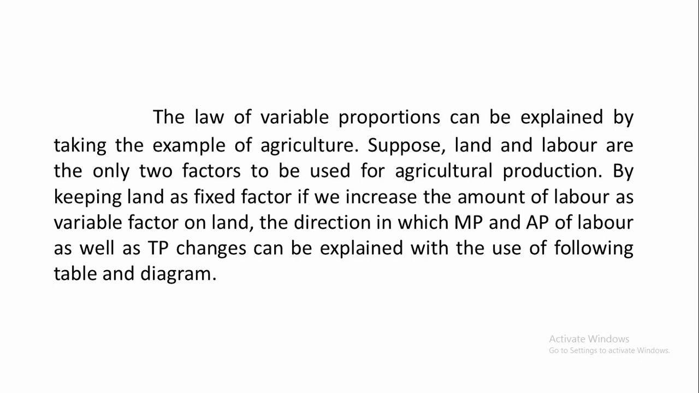If we increase the size of labor from 0, 1, 2, 3, 4, naturally the proportion of land to labor will be 1 to 0, 1 to 1, 1 to 2, 1 to 3, 1 to 4, 1 to 5, right? Their proportion will change. When their proportion changes or varies, what will be the result on the marginal product, average product, and total product? That will be seen in the law of variable proportions. Now we will go to the following table, and then to the diagram to explain the law.